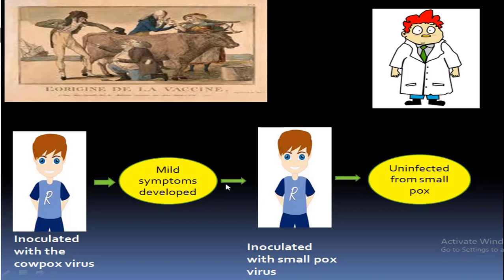How is it possible that the cowpox virus produces antibodies, or immunity, for the smallpox virus? Because these two viruses are very much similar, and they also have a common ancestor. That is why maybe the cowpox virus produces antibodies for the smallpox virus. So by this experiment he developed the first vaccine.